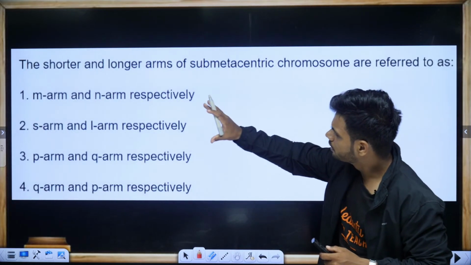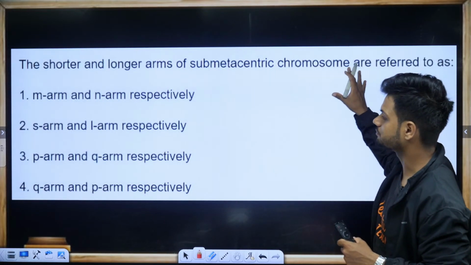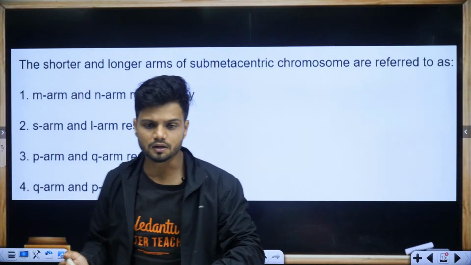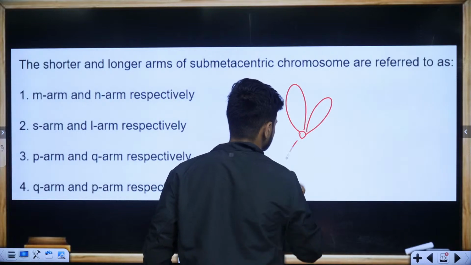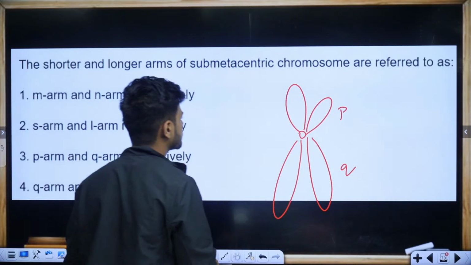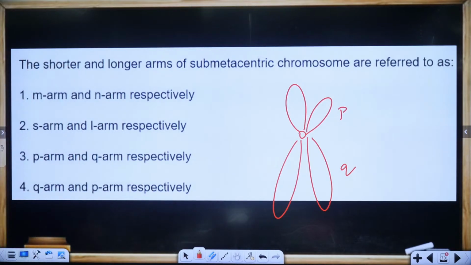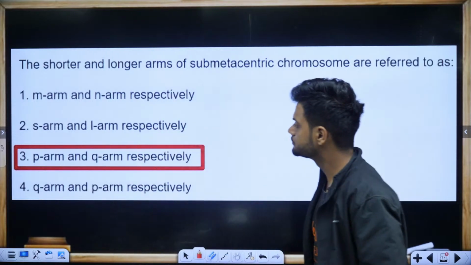Now, the short arm and the long arm of submetacentric chromosomes are, I told you already, in the submetacentric, this is the P arm, this is the Q arm. P arm and Q arm. Okay, P arm and Q arm.